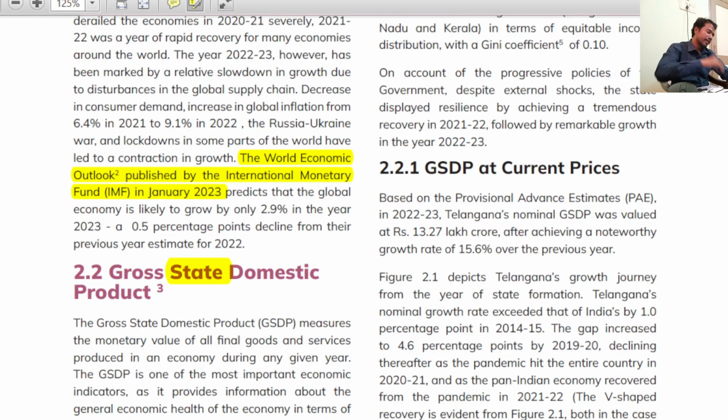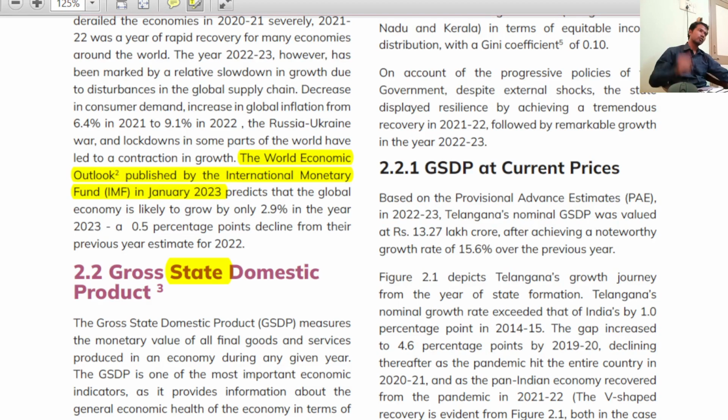For example, in that particular year, this pen can be produced, this book can be produced. Book and pen both are goods. Similarly, services can be tourism, services can be IT service. It means the point is here, the whole goods and services produced within a financial year. And keep in mind, these goods should be final goods. If you calculate the production of final goods and services produced during 1 year within the country. For example, take India's GDP, whatever the goods and services produced within 1 year within India is called India's GDP.